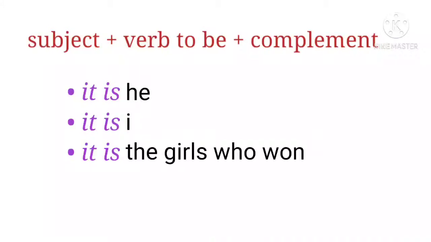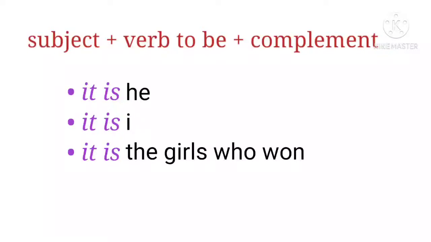Now the first rule is subject, verb to be, complement. Okay, let's take this sentence to understand this rule clearly. So, the first is: it is he, it is I, and it is the girls who won. In this sentence, the subject used is it, and he, I, and the girls are used as a complement that may be of noun and pronoun.